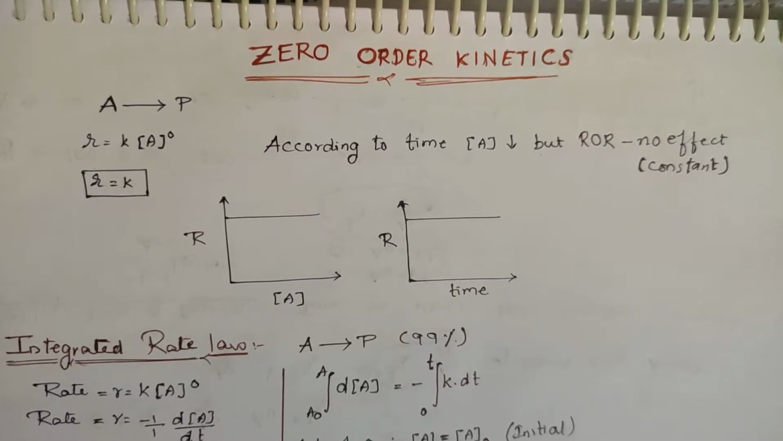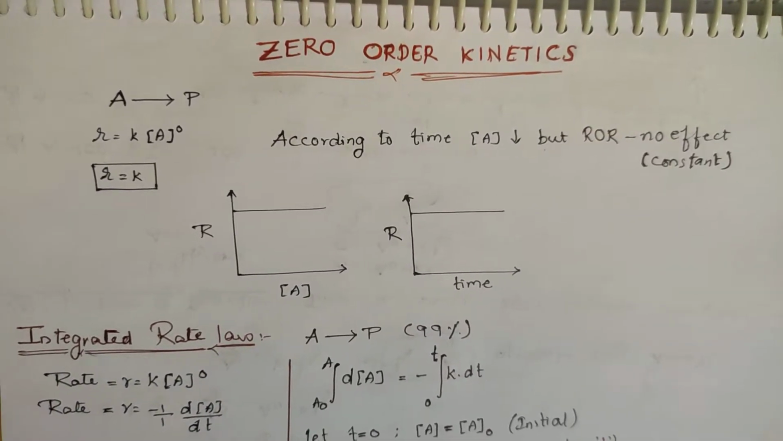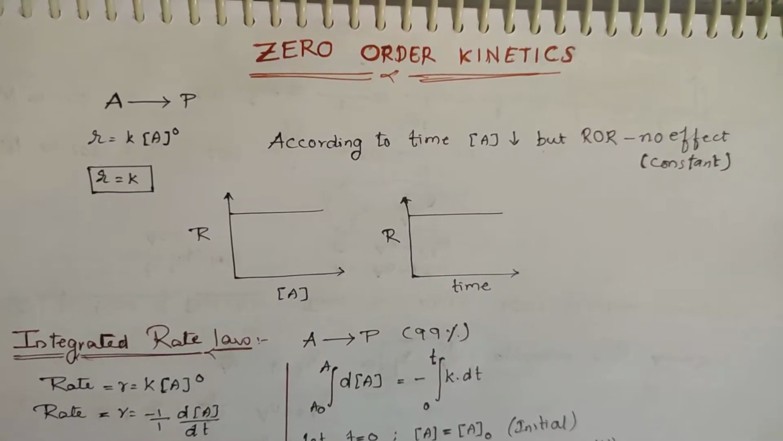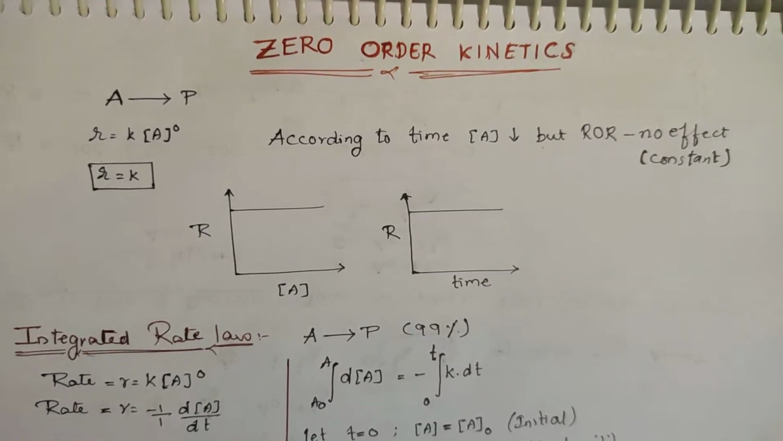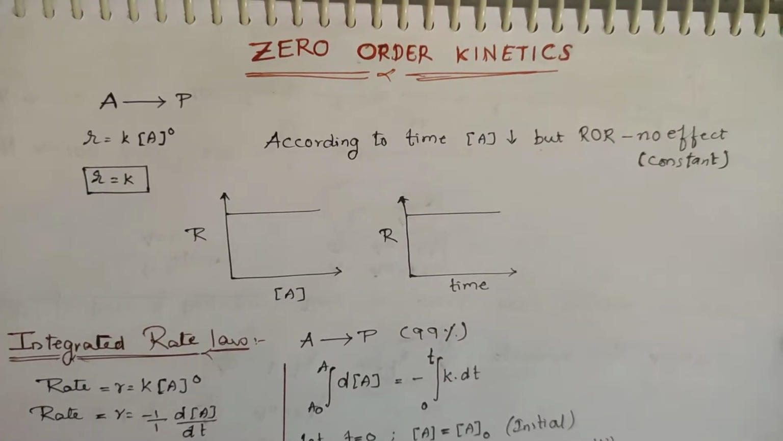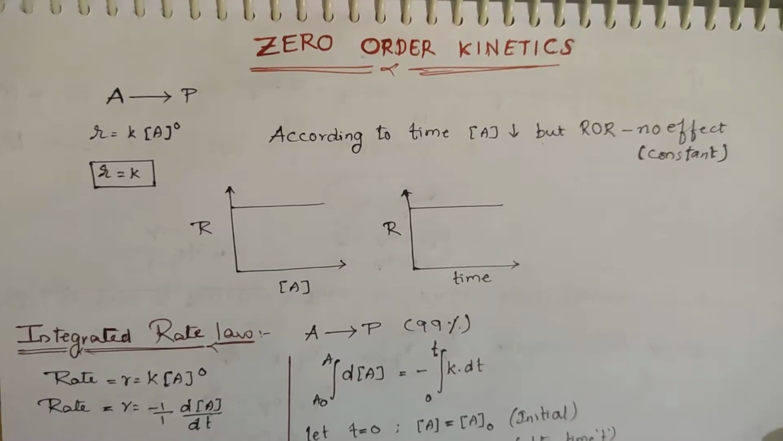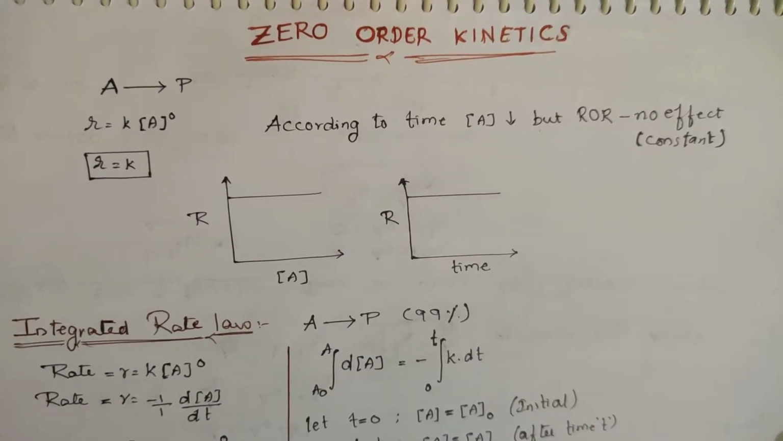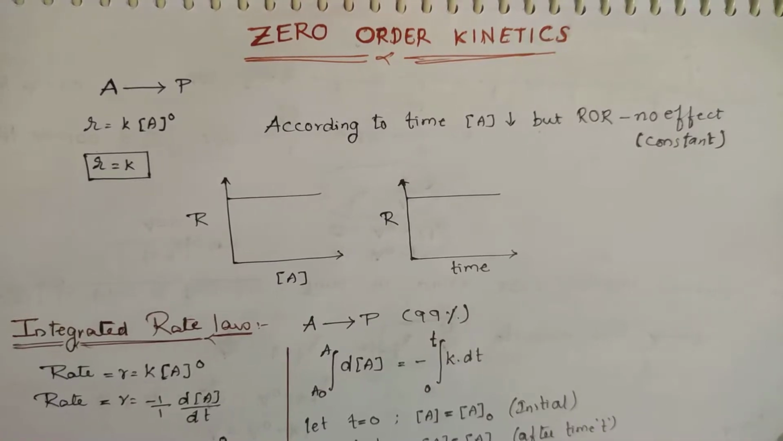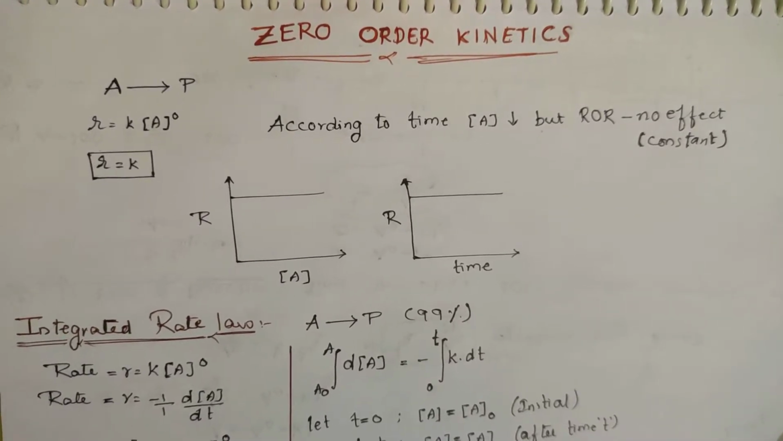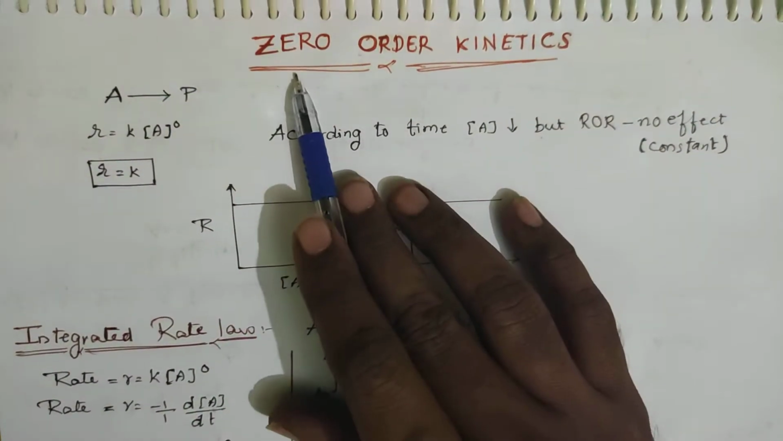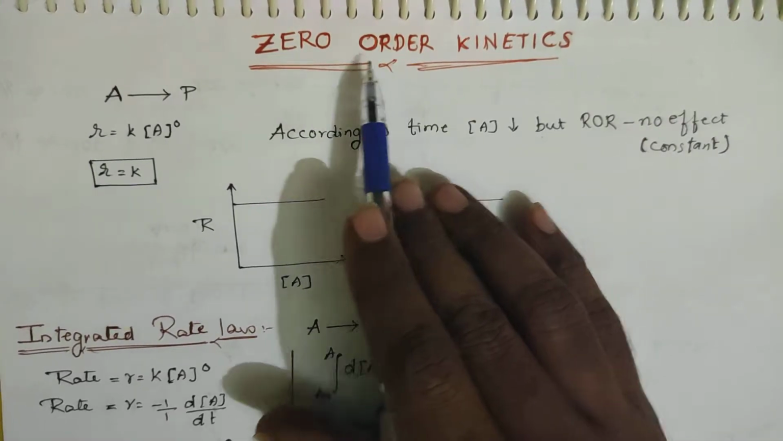Till now we have learned to use the initial concentration to find the order of the reaction in a rate law equation, right? I hope that you are all perfect in finding out the order of the reaction. Now we shall go with respect to zero order kinetics, means the order is itself zero, right?